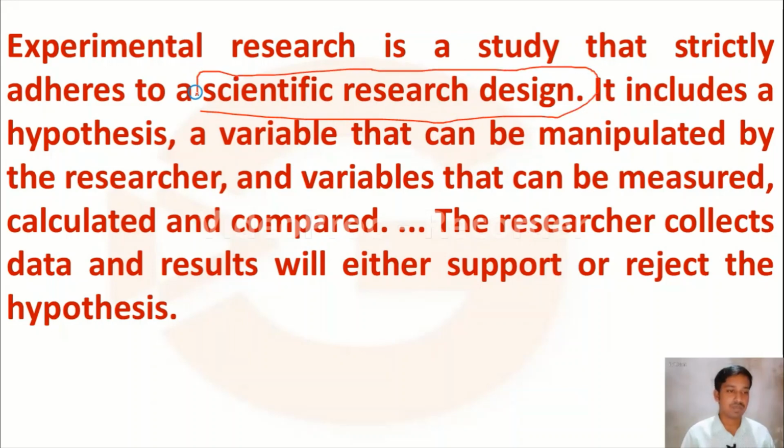It includes a hypothesis, a variable that can be manipulated by the researcher, and variables which can be measured or calculated. So let us move to the next question.